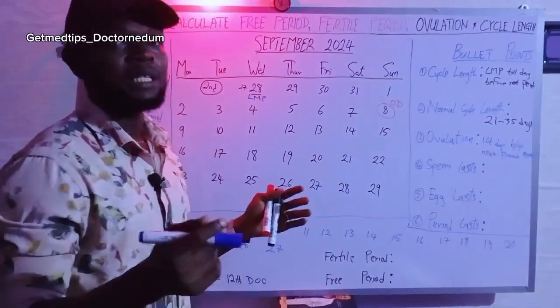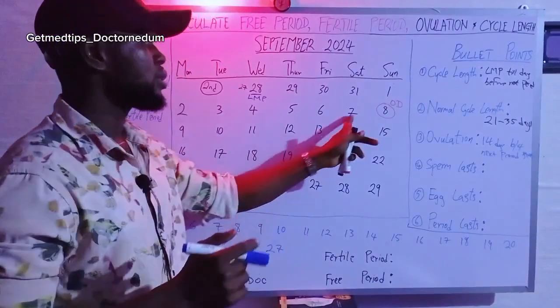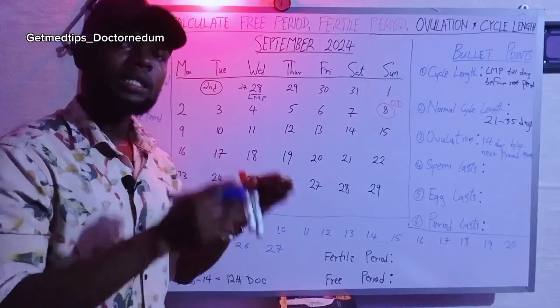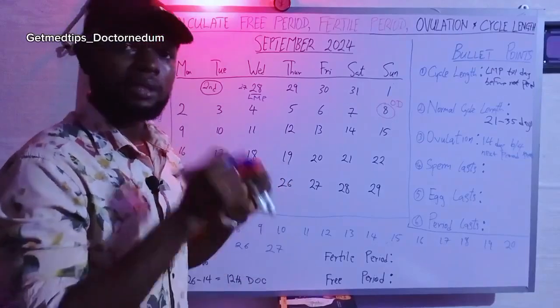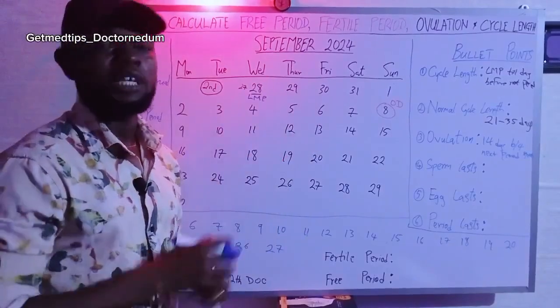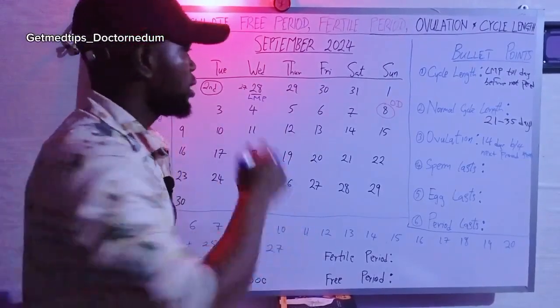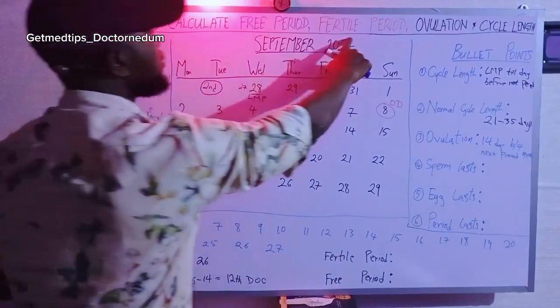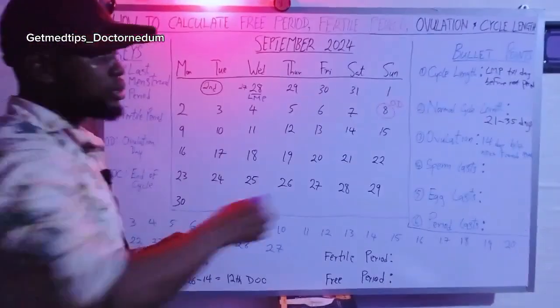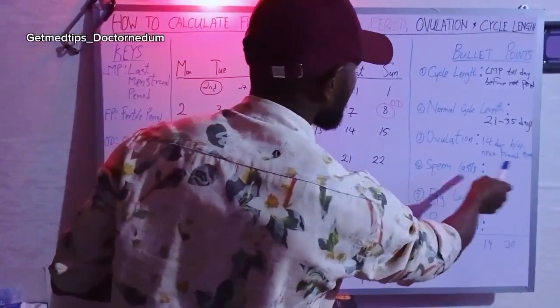If she wants to get pregnant this month and she has intercourse on the 7th, 8th and 9th, or even on the 8th alone, and the man is fertile, has healthy and viable sperm, she's going to get pregnant if she has viable eggs too. All right, now the next thing is the fertile period. Before we find out the fertile period, we need to understand how long sperm lasts.